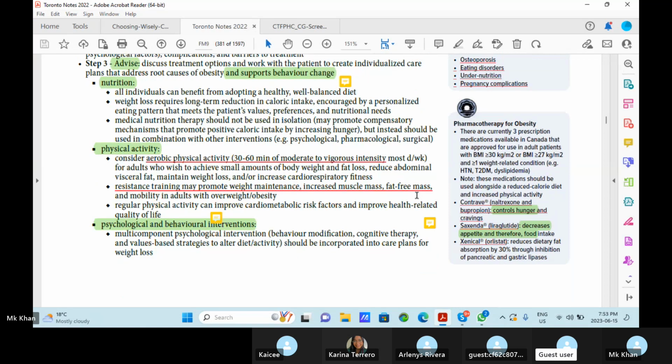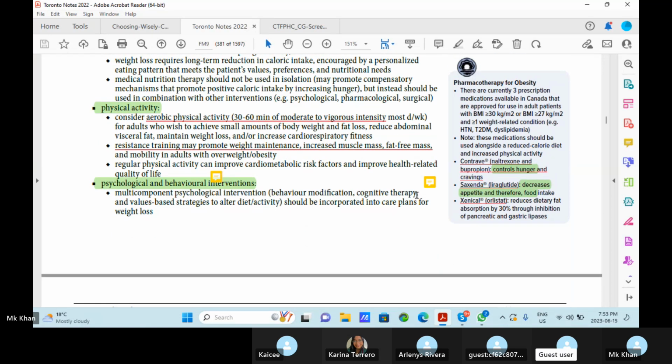Resistance training may promote weight maintenance, increase muscle mass and fat-free mass, and reduce morbidity in adults with overweight and obesity. Regular physical activity can improve metabolic risk factors and improve health related quality of life.